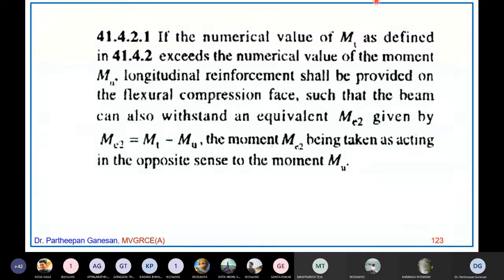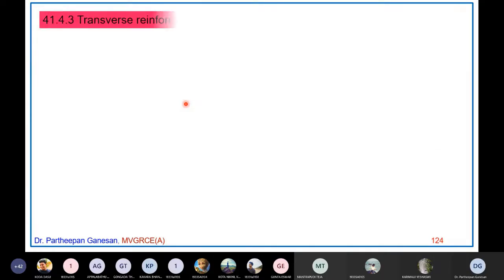What they are saying is if MT is greater than MU, then you have to provide flexural reinforcement on the compression side also, right? And for what moment? For this moment MT minus MU. Whatever the excess moment is, for that moment you have to provide compression reinforcement.